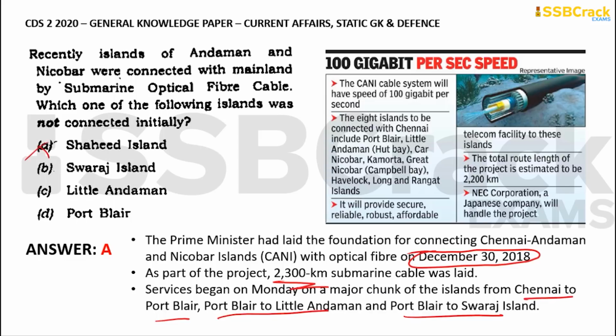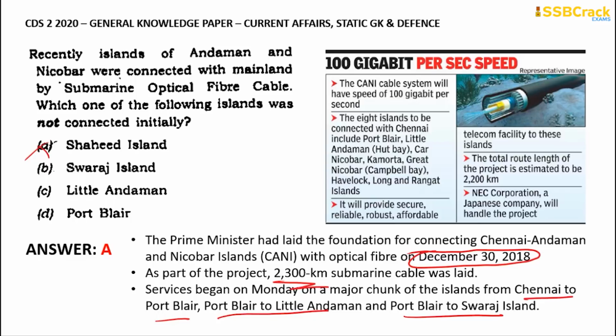If we go through that, the speed of the internet that is provided by the submarine optical fiber cable, the CANI, is around 100 gigabits per second, and this will have a very high speed. Around 8 islands are going to be connected, which include Chennai, Port Blair, Little Andaman, Car Nicobar, Kamorta, Great Nicobar or Campbell Bay, Havelock Islands, the Long and Rangat Islands.